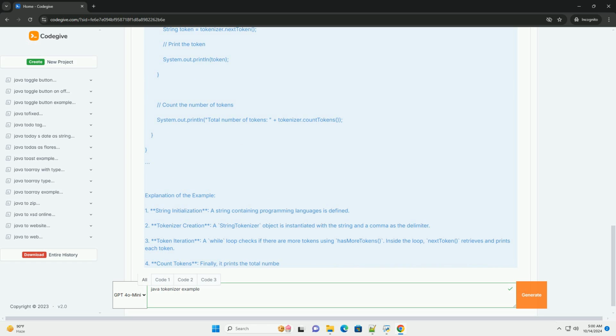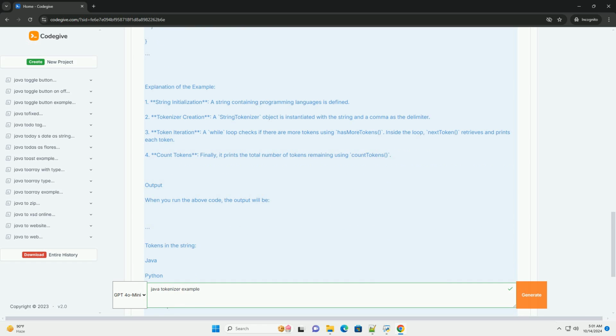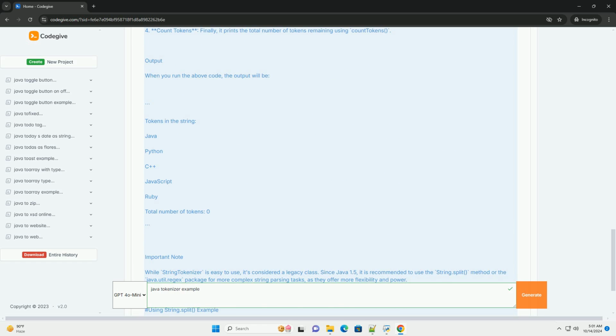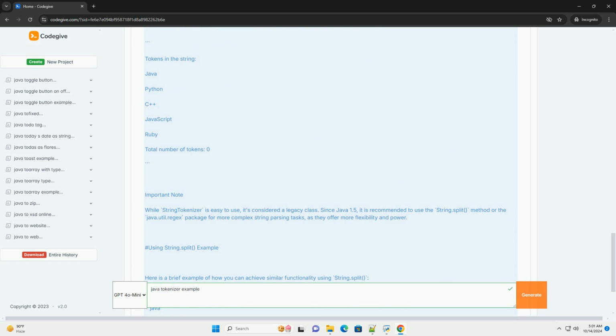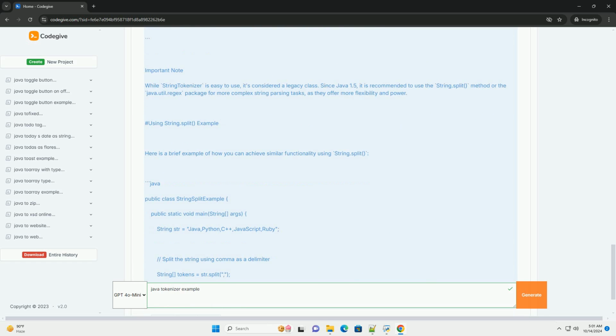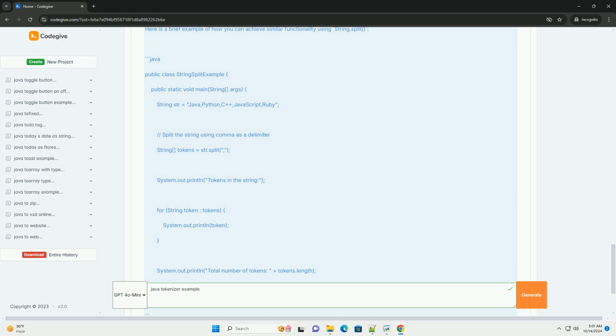Key features of StringTokenizer. 1. Delimiters: you can specify the characters that will act as delimiters. 2. Tokens: you can retrieve tokens one at a time. 3. Enumeration: it implements the Enumeration interface, allowing you to iterate through the tokens.